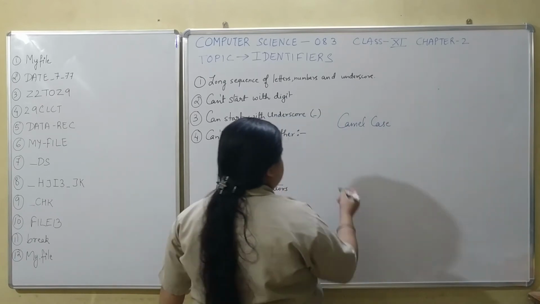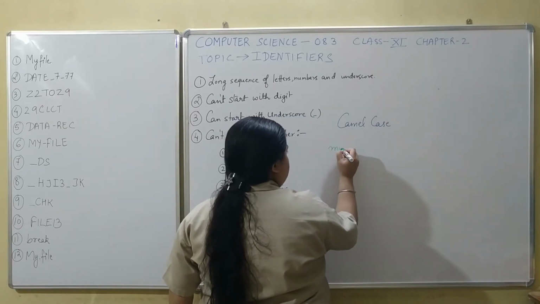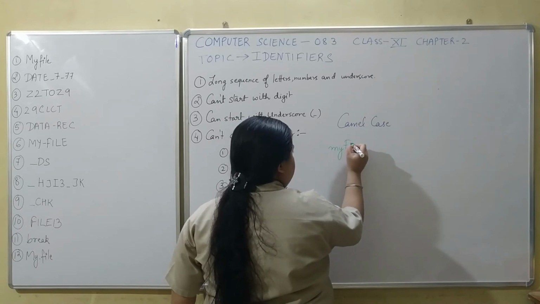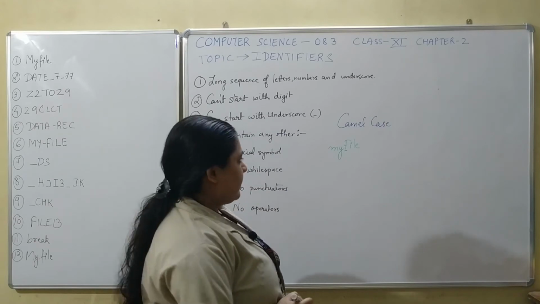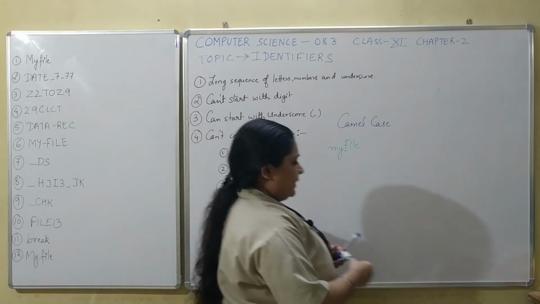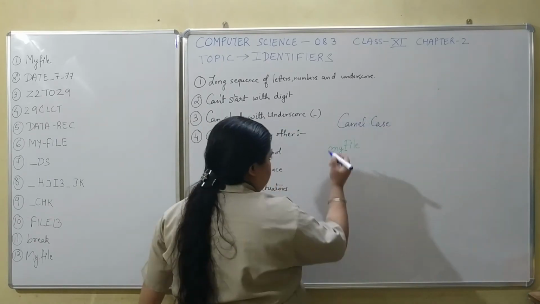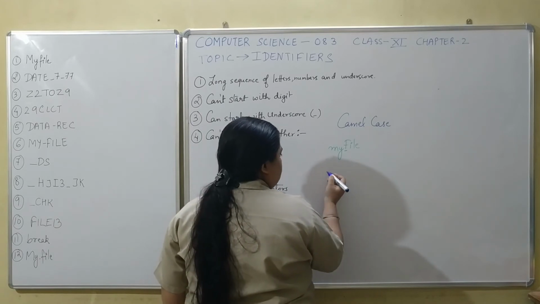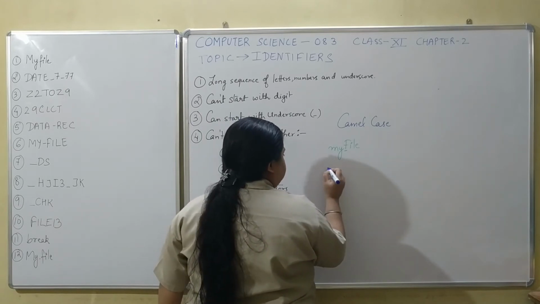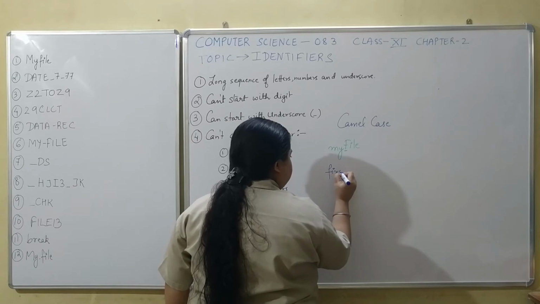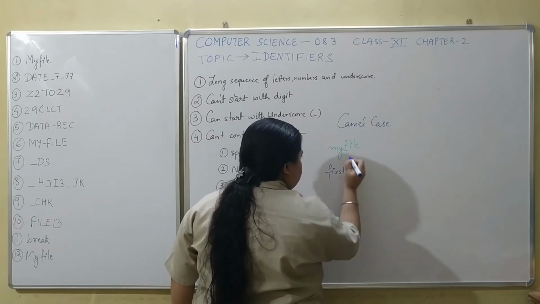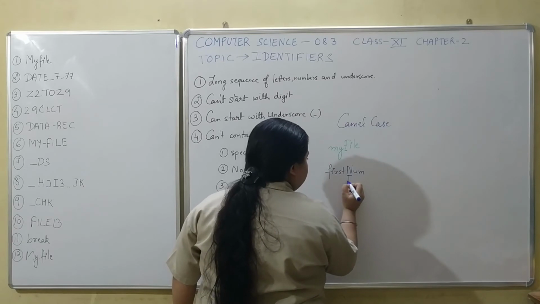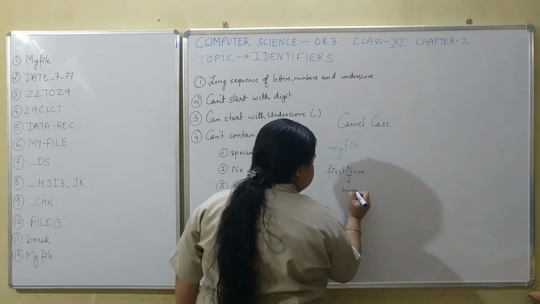We can write it like this. I can write my in small letters and file F we can start in capital letters. I will write some more examples, like first num. So I can write first like this and num with N capital. So this capital letter represents the hump of a camel.